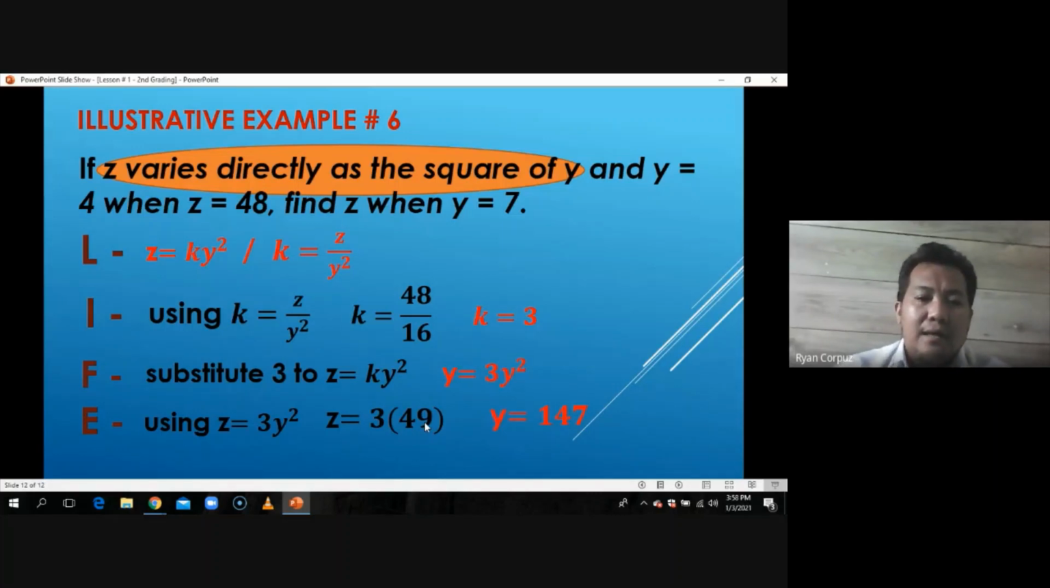Hopefully, naintindihan na natin on how to solve problems involving direct and direct square variation. Madali lang yan as long as tama yung pagta-translate natin, because once your translation is correct, the rest will follow. So, you are just going to use that translation na ginawa natin on the first step, then the rest will follow. So, ganun lang on how we solve direct and direct square variation. So, hopefully, naintindihan na ng lahat. So, that would be all.